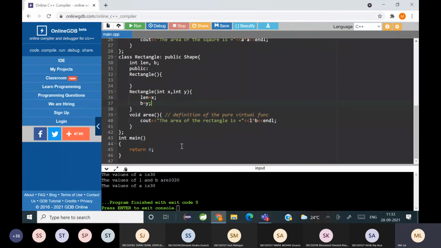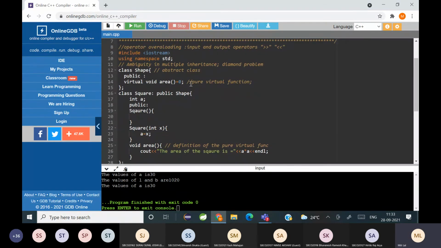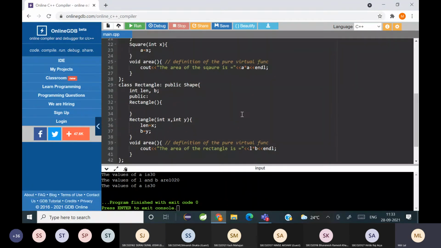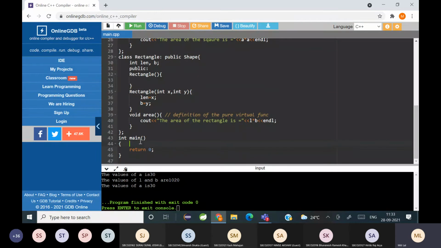Okay, so in the main I will now create, can I create objects for the class shape? Can we create objects for class shape? No. No, you cannot create objects for class shape. So I can only create pointers for shape. So I can write shape star pointer and then object, say,